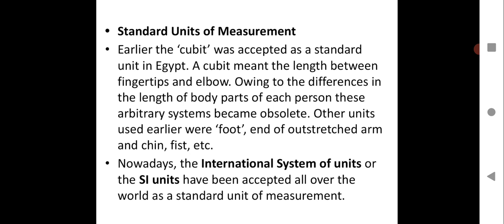Other units used were the foot, the end of an outstretched arm, the chin, the face, etc. These were some of the non-standard methods which were used, and they are not at all reliable. Nowadays, the International System of Units, or SI units, have been accepted all over the world as the standard unit of measurement. It is a standard unit and it will remain the same across the globe. I hope the concepts are clear, children.